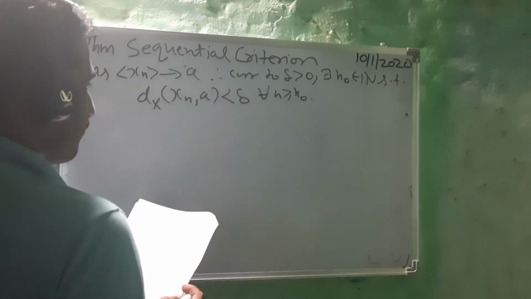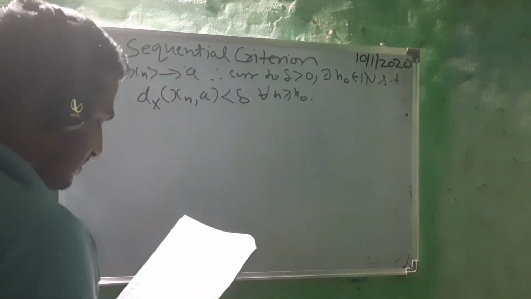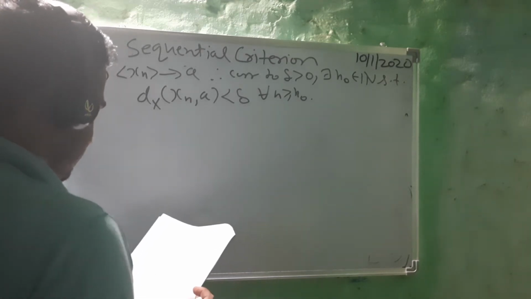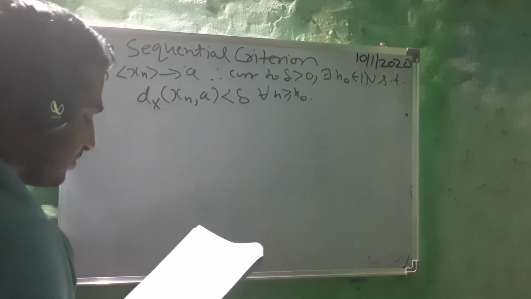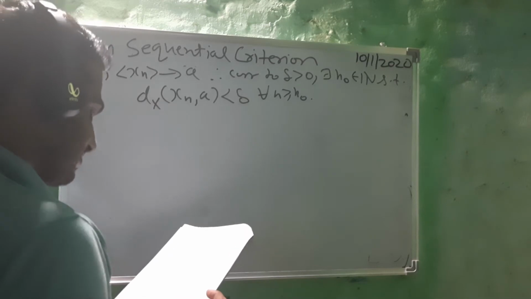And now from equation number 1, distance of x, a less than delta implies distance of f(x), f(a) less than epsilon.